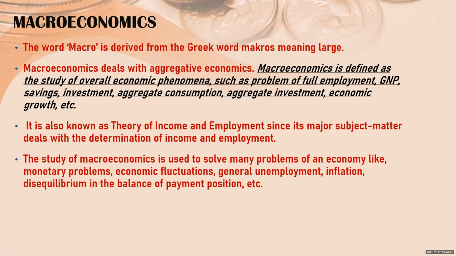The study of macroeconomics is used to solve many problems in the economy, like economic fluctuations, general unemployment, inflation, the balance of payment position, etc.